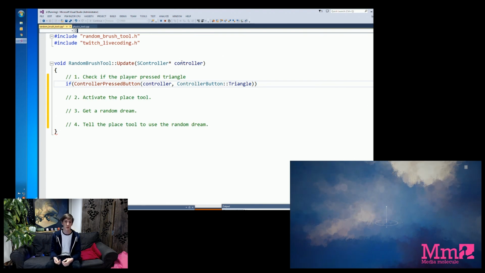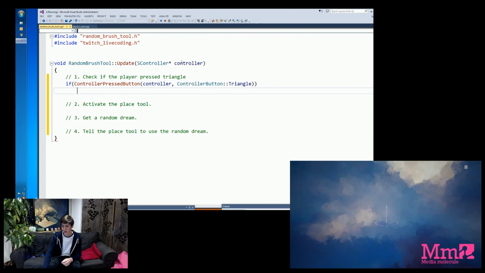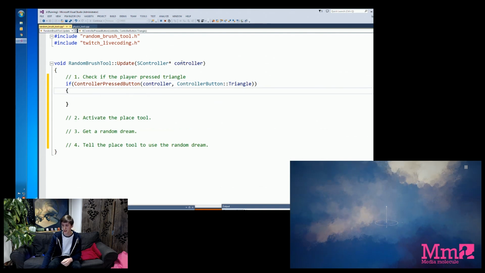Now, we've done a check, but we need to run a bit of code if that check succeeds. If the user has pressed the button, we want to do a bit of code. So, as I mentioned before, there's a coding convention. There's a thing we do that says these curly braces are a block of code. If we place those curly braces under an if, it means everything within those braces runs if that check passes. So what that means is, if the player presses triangle, this block of code should run.